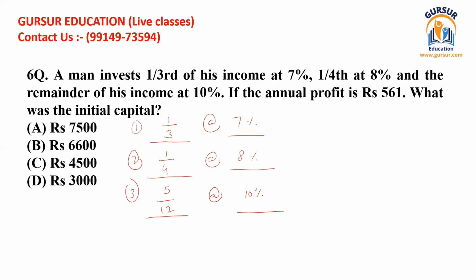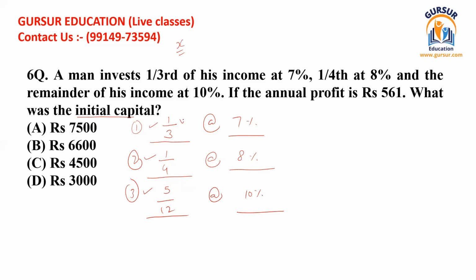The exact value of capital we don't know, and in the question we have been asked the value of the initial capital. The initial value we don't know, but we know these are the different proportions in which the investment has been made. So if these proportions are multiplied by a single constant value or a variable, then we can easily find the value of the capital.